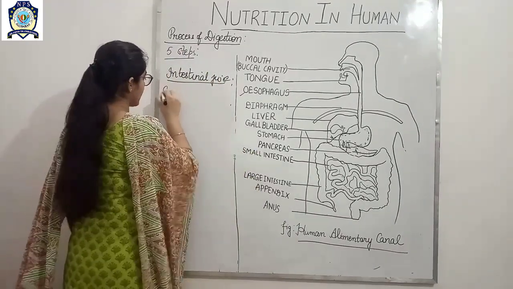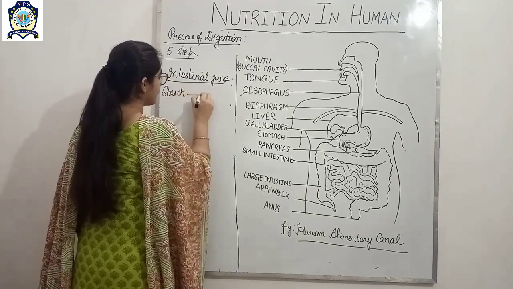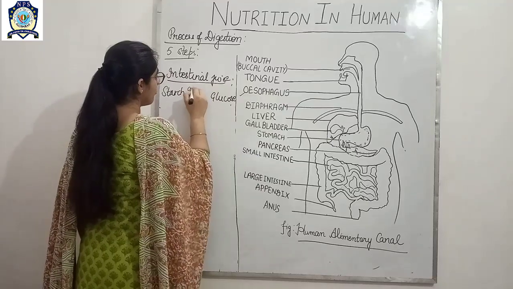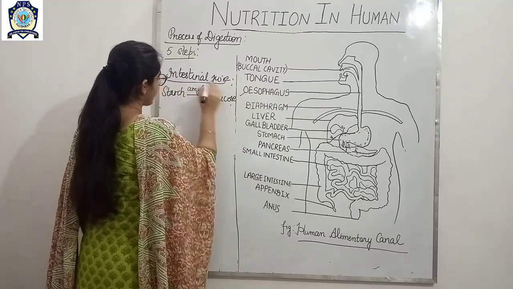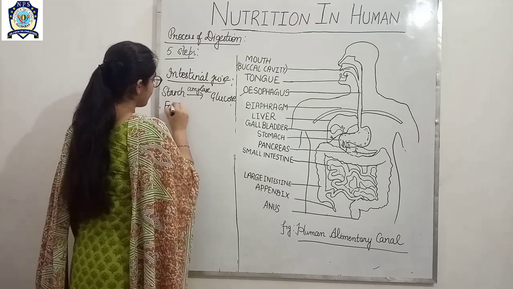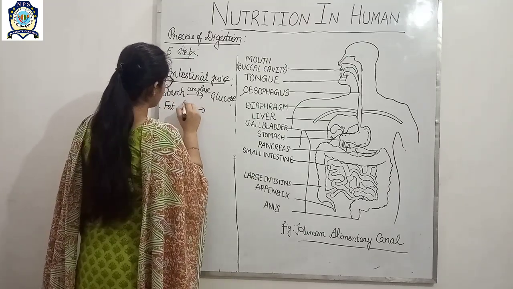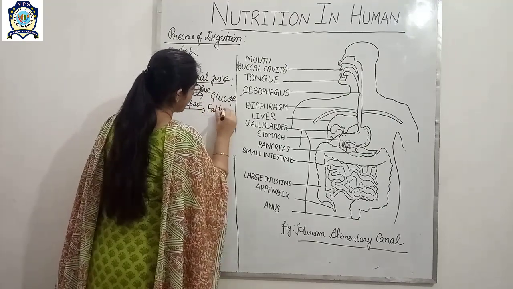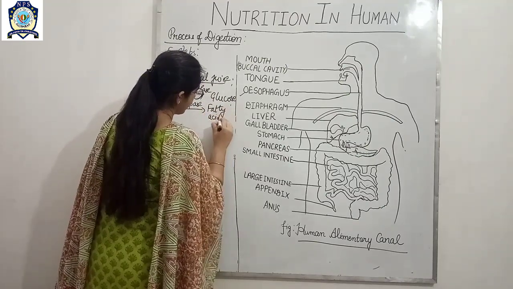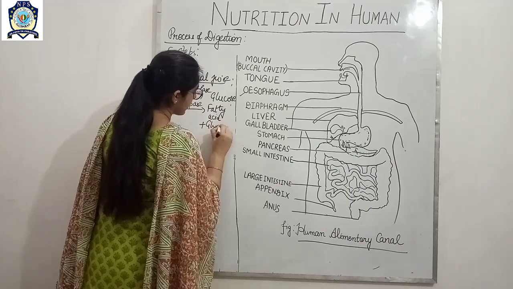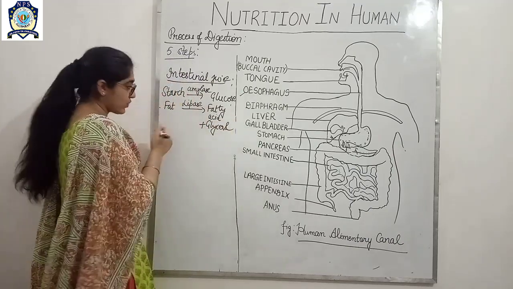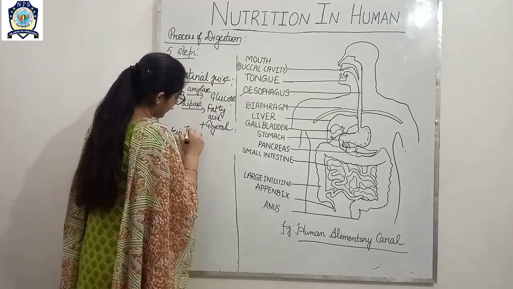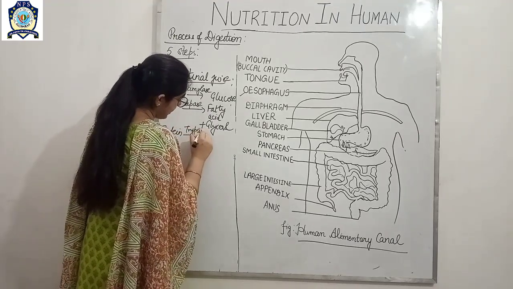How? So starch is completely digested into glucose in the presence of amylase, and next one is fat, in the presence of lipase, into fatty acid plus glycerol, and next one is proteins in the presence of trypsin.